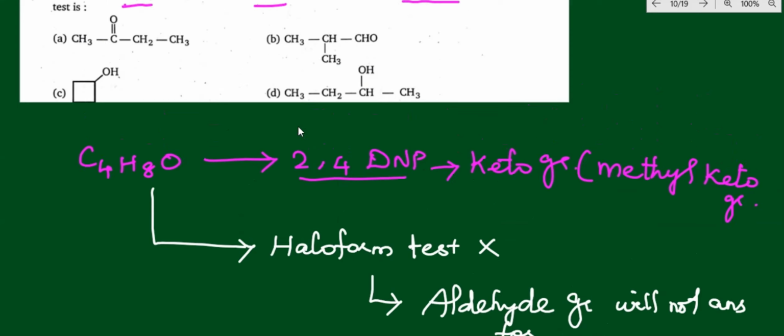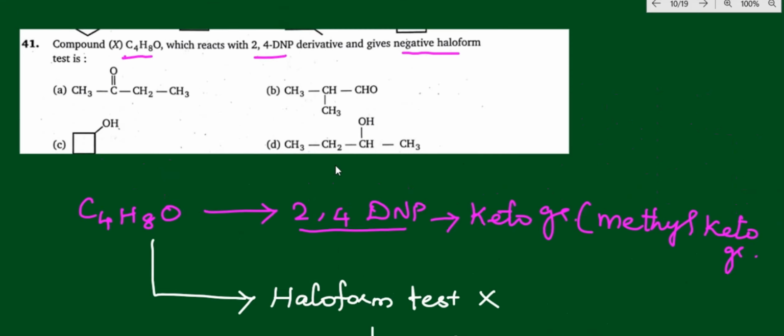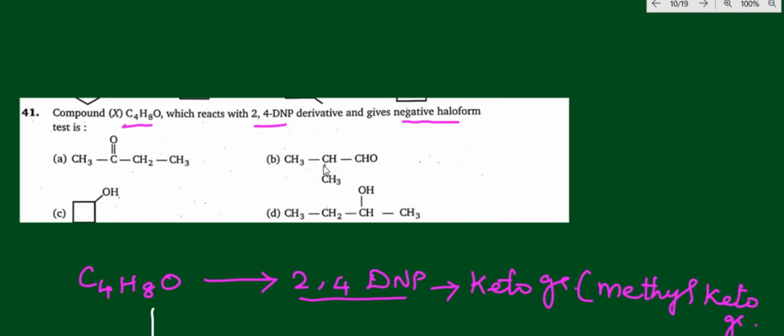So for 2,4-DNP, it has to be a methyl keto group. That means this will be answerable. If an aldehyde group is present in that compound, then that will not be answerable for the haloform test. So that compound will be answerable for 2,4-DNP and not answerable for the haloform test. In that way you have to proceed, right? Now in this option, at the starting point you have a methyl keto group. Yes, it will be answerable for 2,4-DNP, and a negative for the haloform test.